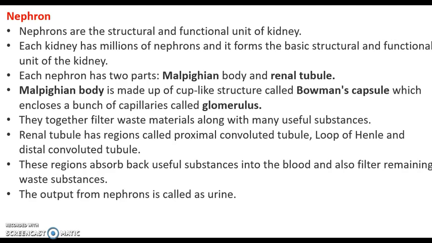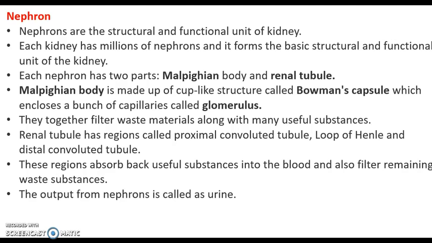Each nephron has two parts, Malpighian body and renal tube. Malpighian body is made up of a cup-like structure that is called the Bowman's capsule, which encloses a bunch of capillaries called the glomerulus. They together filter waste material along with many useful substances.